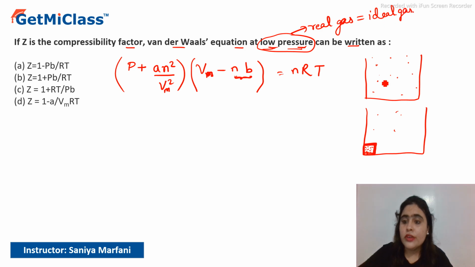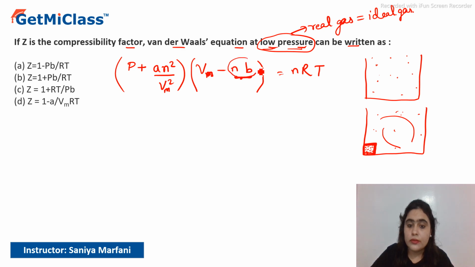Even if the molecules are considered as point masses and we bring them nearer, their volume is negligible as compared to the free space occupied by the gas. So we can exclude this term from the equation.